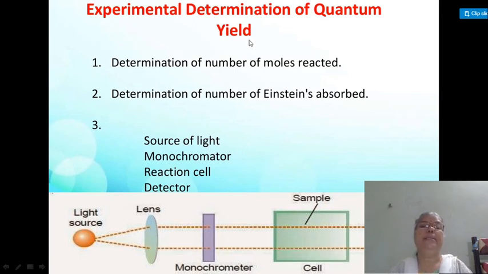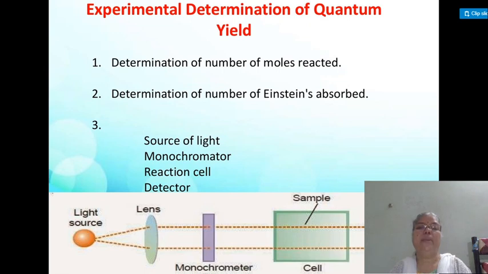Then we will see later what the experimental determination of quantum yield is. Today I have some problems regarding the derivation of the Lambert-Beer law, its mathematical derivations, and how we can explain absorbance, transmittance, opacity and the extinction coefficient.